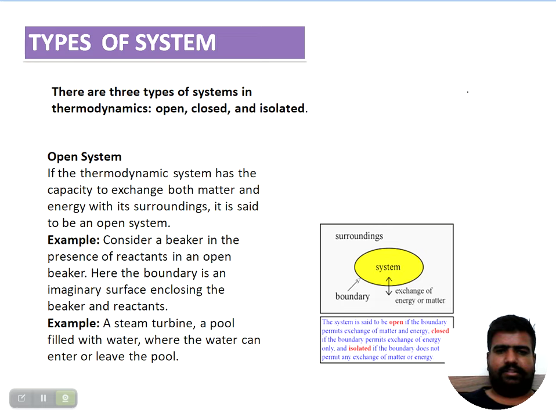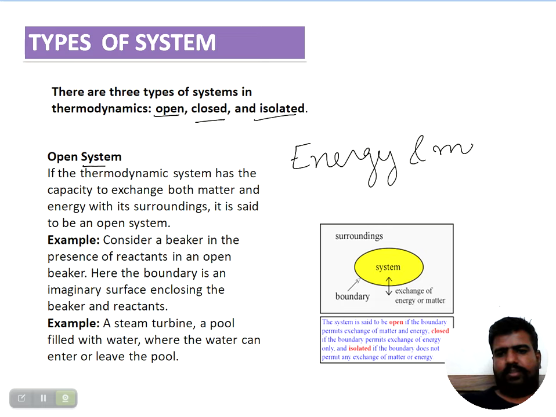Next, what are the types of system? There are three types of system: open system, closed system, and isolated system. An open system can have exchange of both energy and matter. Example: consider a beaker with reactant in an open beaker. Here the boundary is an imaginary surface enclosing the beaker and reactant. We can exchange energy as well as matter in that beaker. That is the open system.